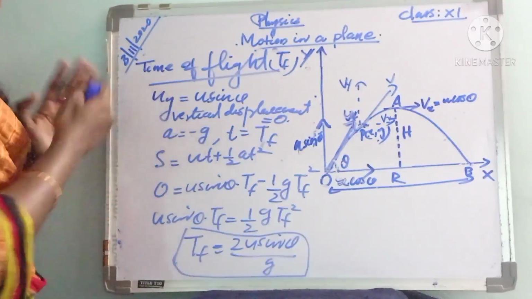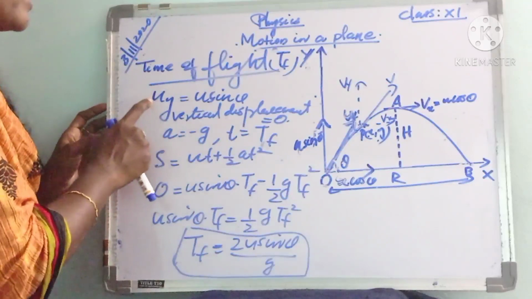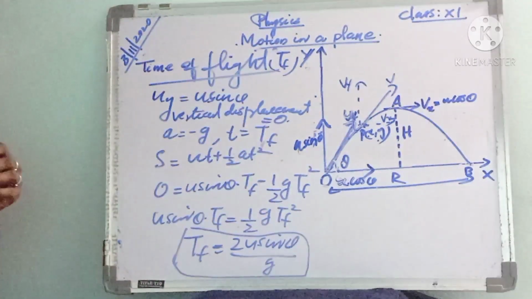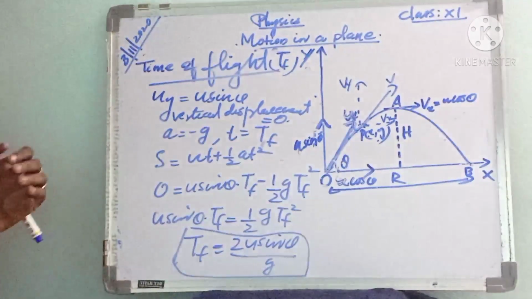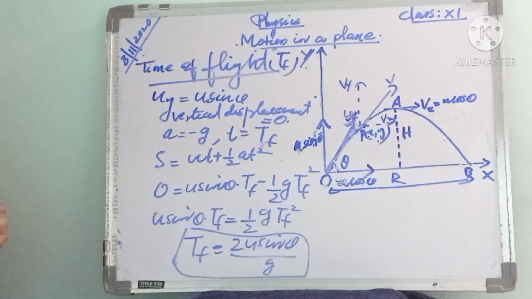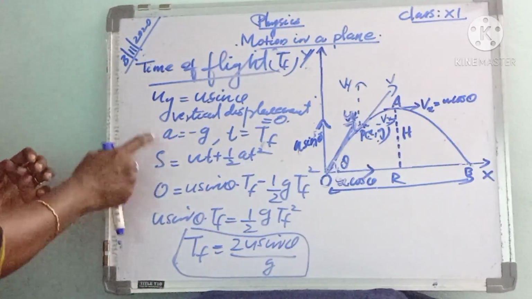And next we have to find an expression for time of flight. Here the initial vertical velocity uy equals u sin theta, and the vertical displacement is equal to 0. Then a is minus g, and t can be written as TF, the time of flight. As you know, the relation is s equal to ut plus half at square. Here the displacement is 0.